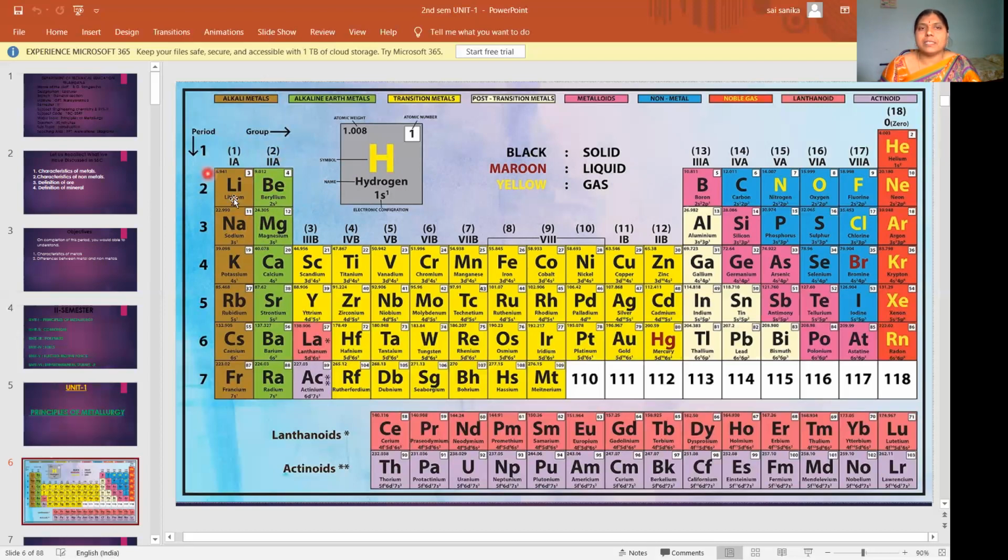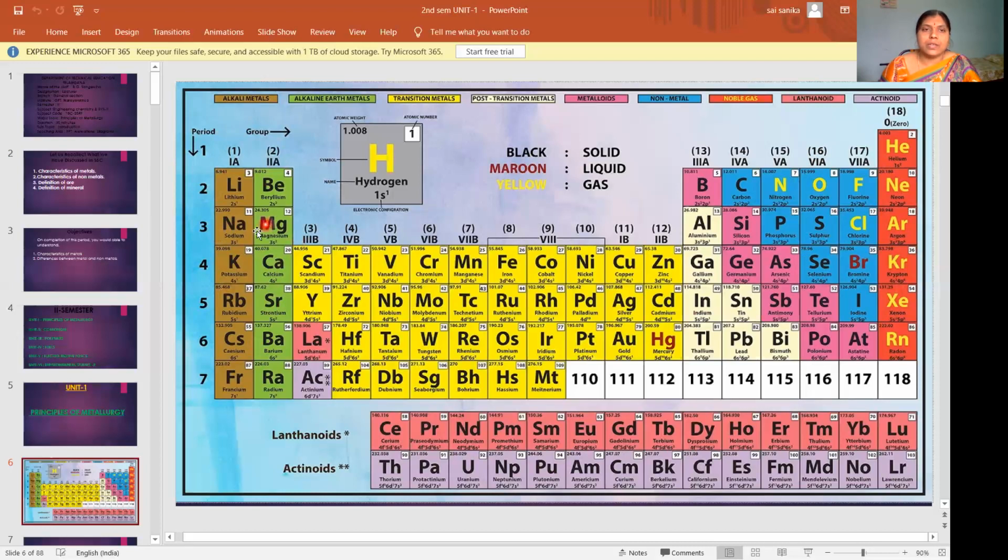The capacity to lose electrons is called electropositivity, so all electropositive elements are metals. Similarly, the right side elements have the capacity to gain electrons. When they gain electrons, they get a negative charge, forming negatively charged ions, that is anions. The capacity to gain electrons is called electronegativity. So electronegative elements are non-metals and electropositive elements are metals.